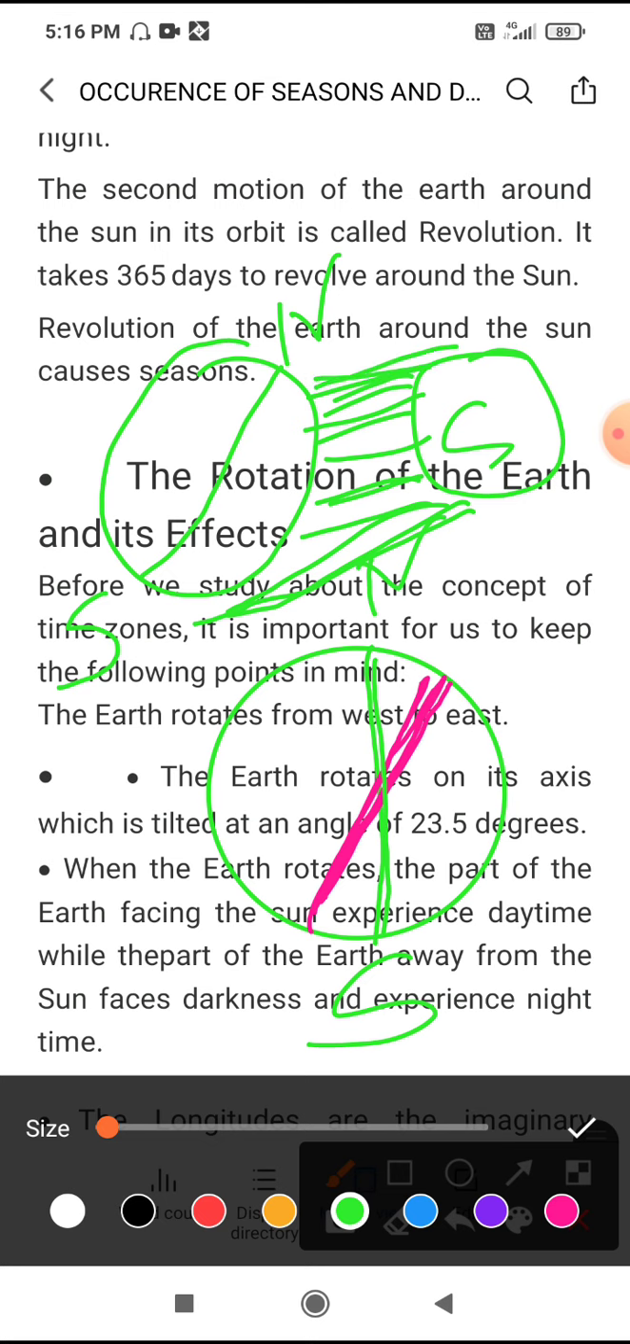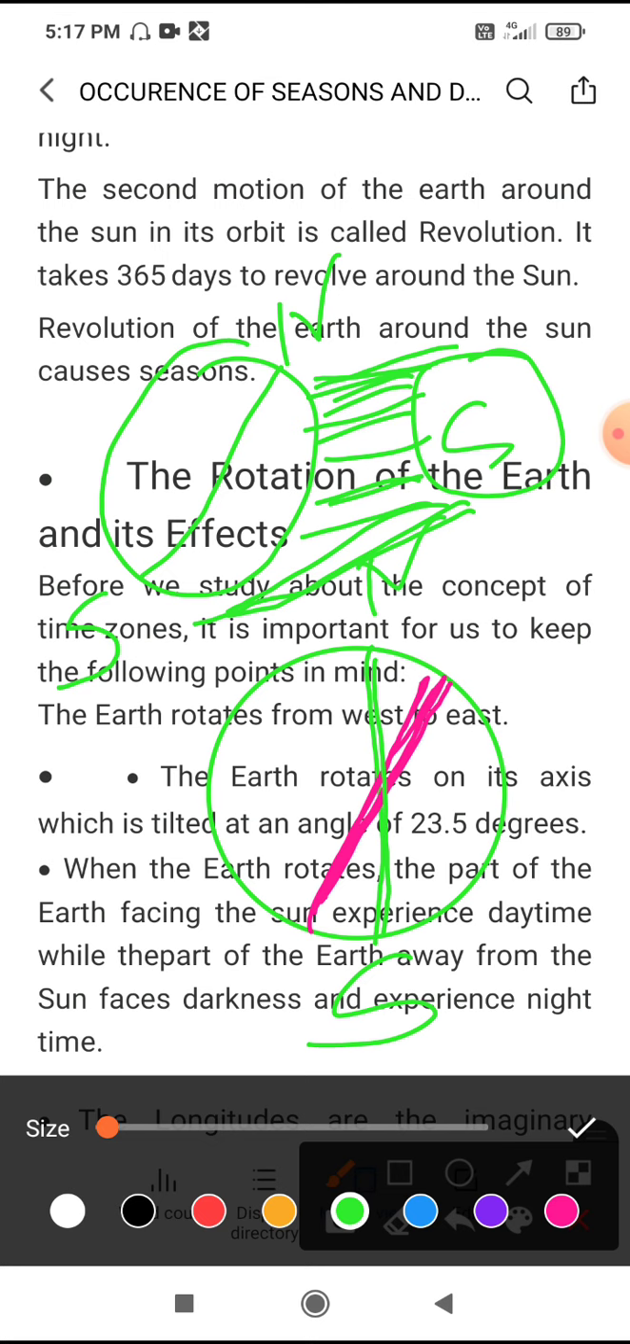And this situation remains for 6 months. I think all of you know that on the north pole and south pole the day remains for 6 months, and if on the north pole there is day for 6 months, then on the south pole there is only night for the 6 months. Why does this type of situation occur there? I think all of you got it.